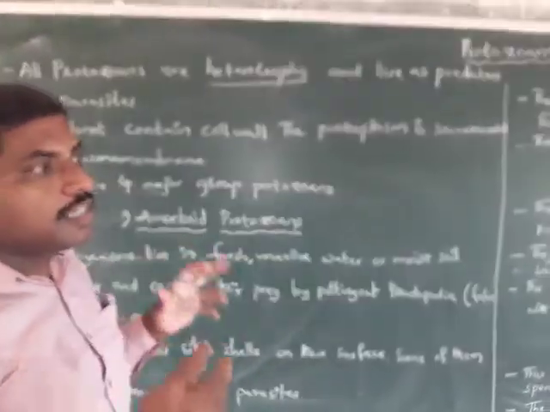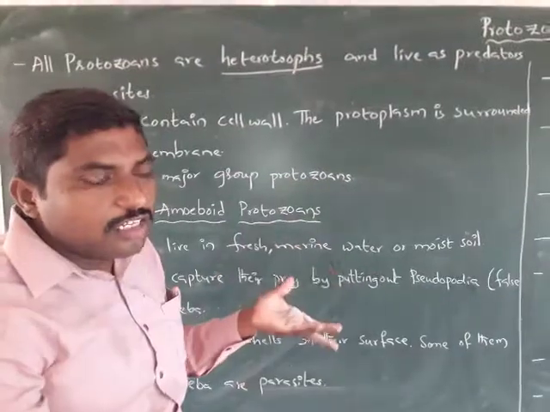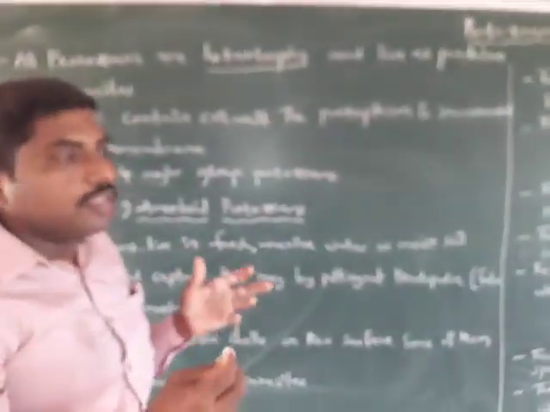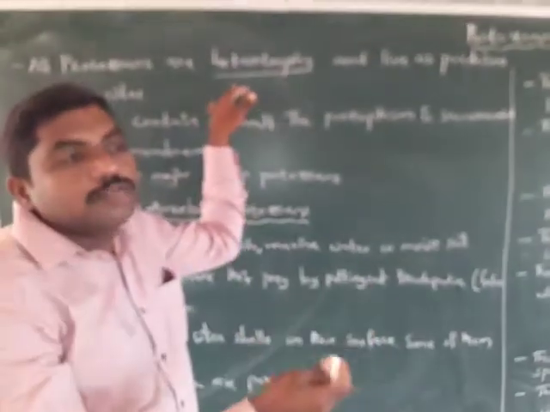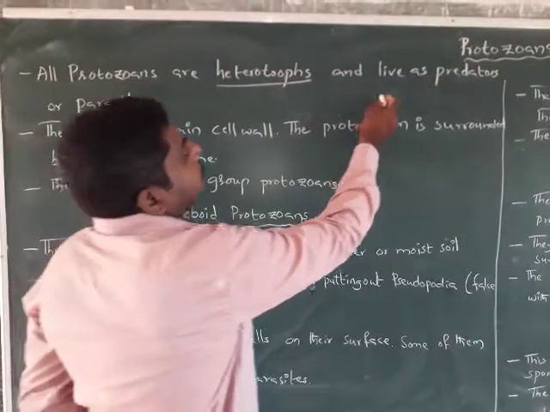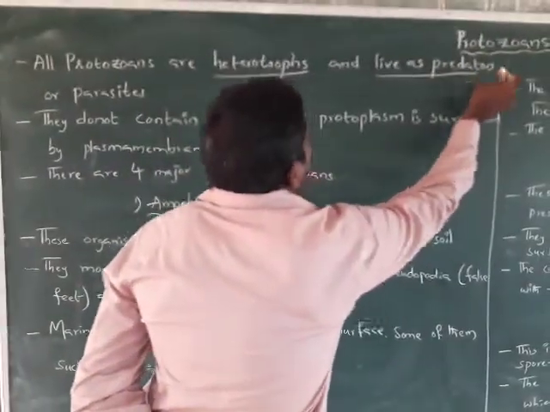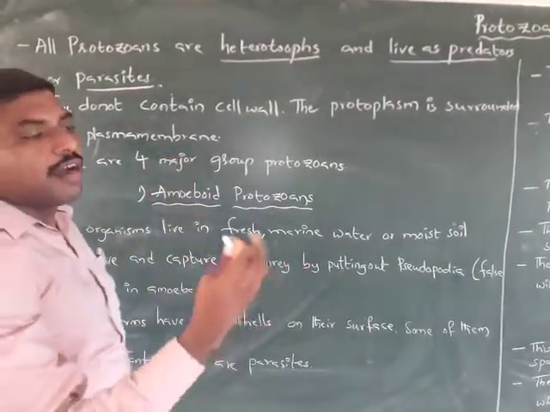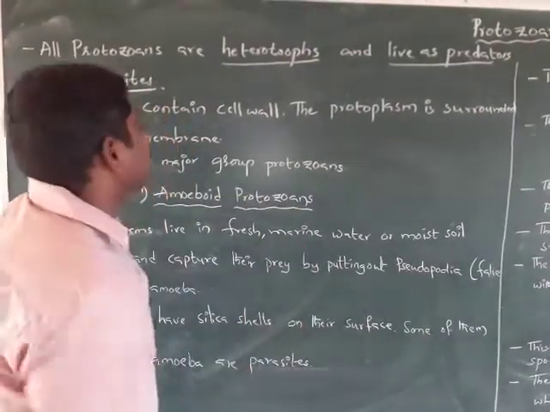These organisms always depend on other organisms. They do not synthesize their own food. They always depend on other organisms for food. So these are all heterotrophs and live as predators or parasites.